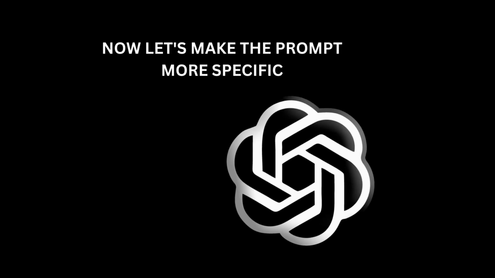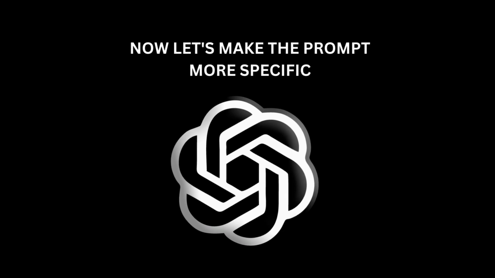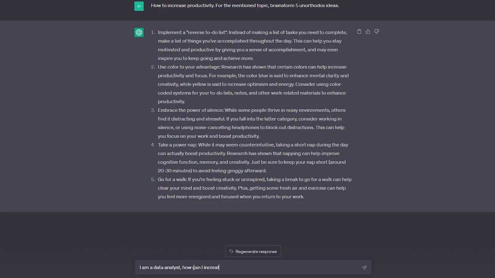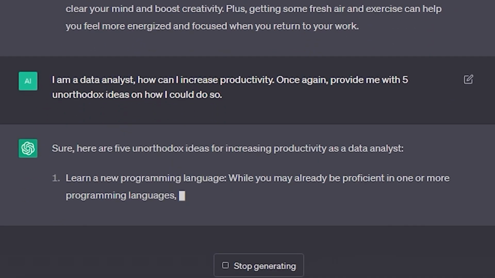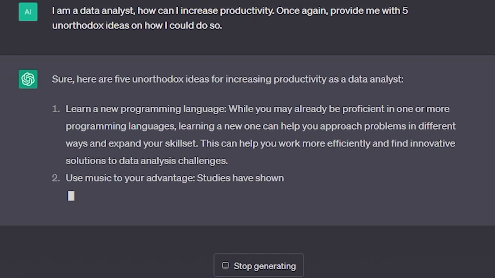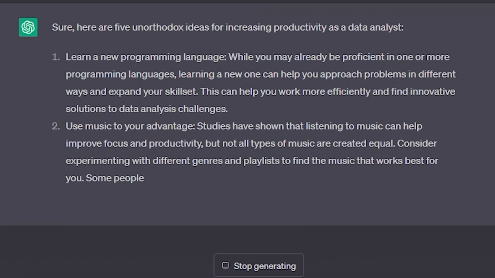Let's now tweak this slightly, see if it gives us more than what we got the first time. I'm a data analyst. How can I improve productivity? Once again, provide me with 5 unorthodox ideas. Straight away, this prompt makes ChatGPT focus on something more specific, providing you with more specific answers. Now you can scale this up infinitely.